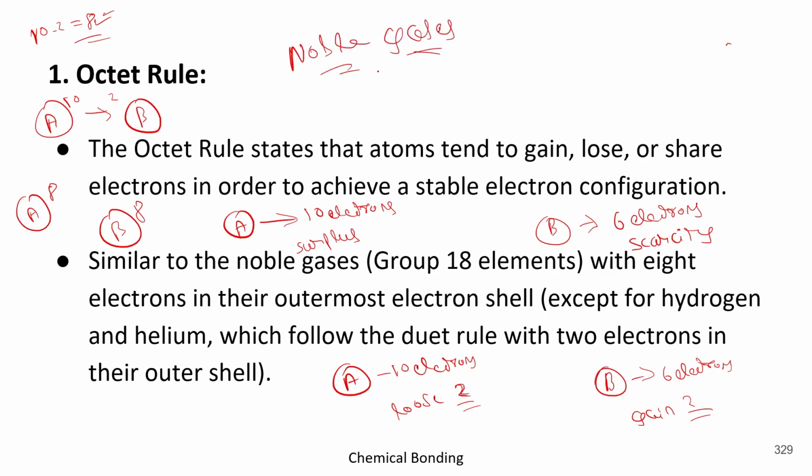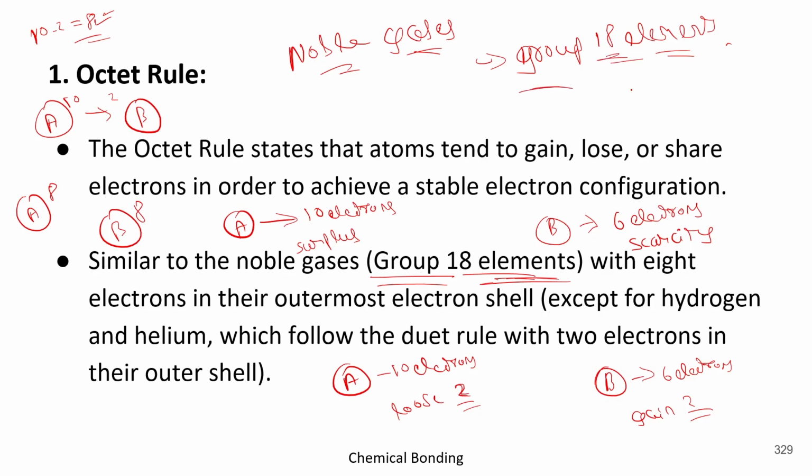Noble gases. Basically, noble gases are group 18 elements. We will have a discussion over this group 18 and periods when we learn about the periodic table. Till then, just remember, noble gases belong to group 18 elements. Got it?